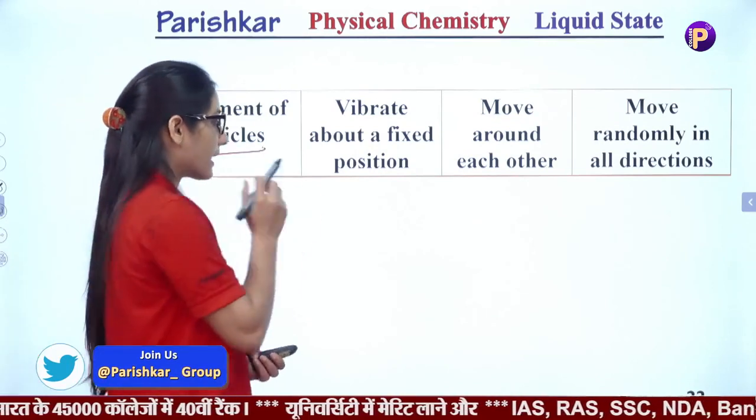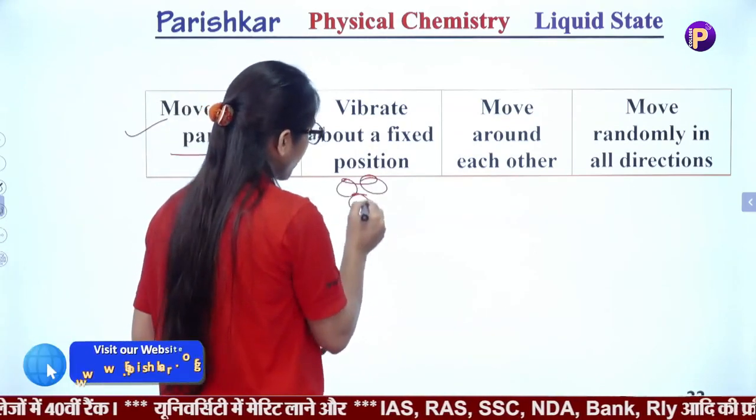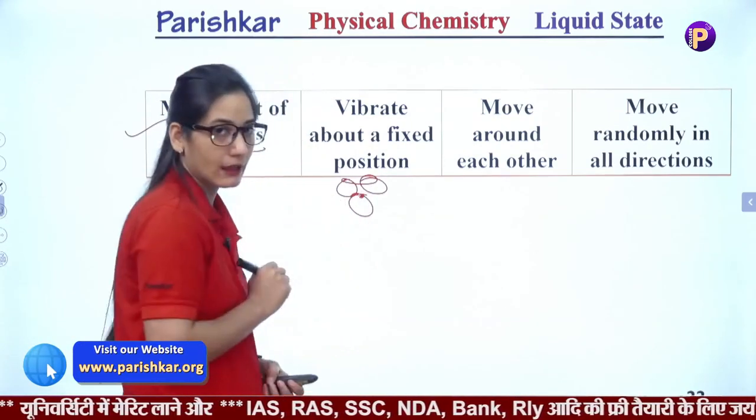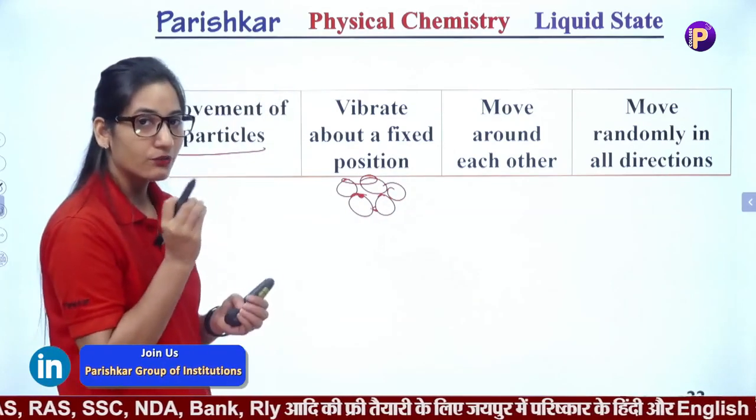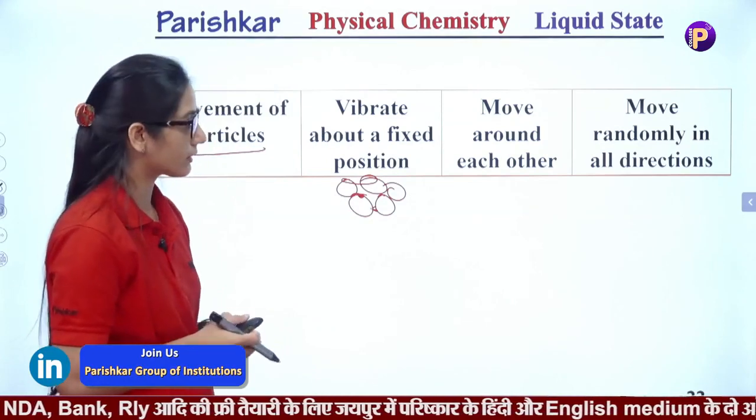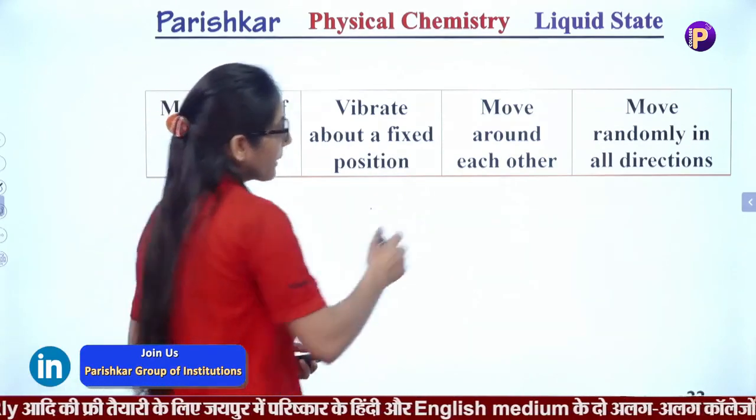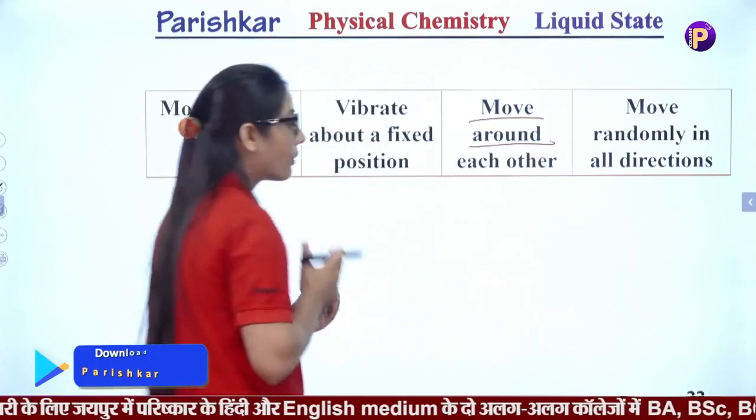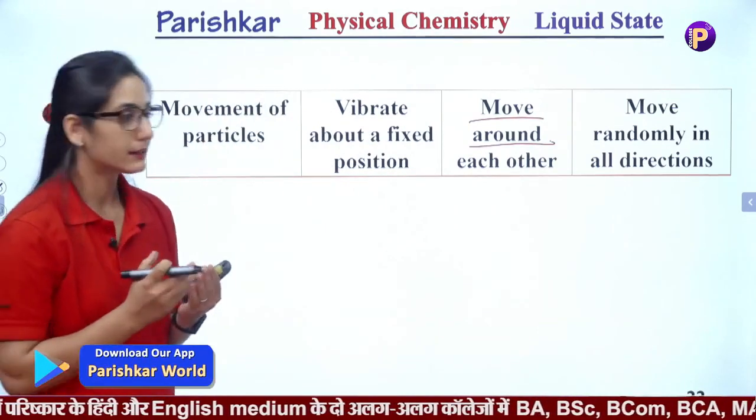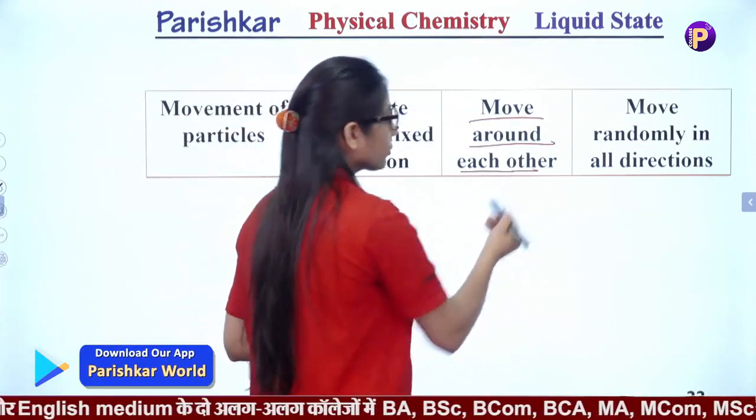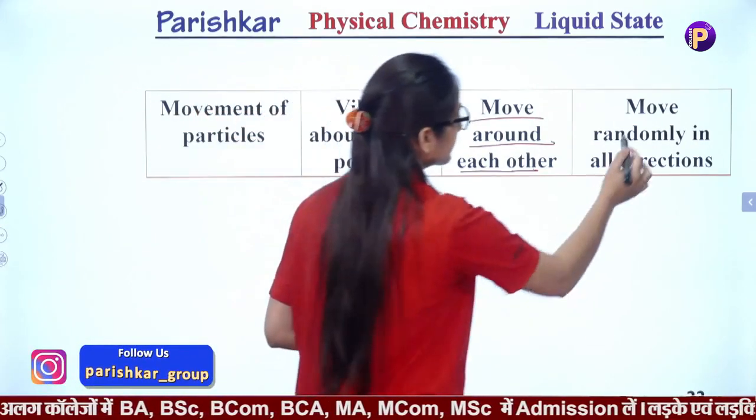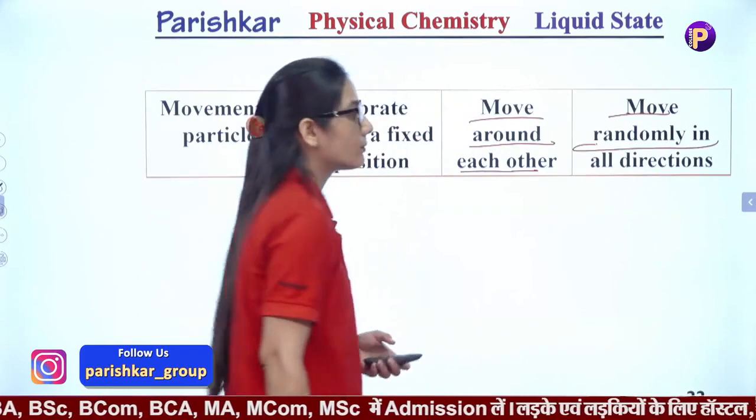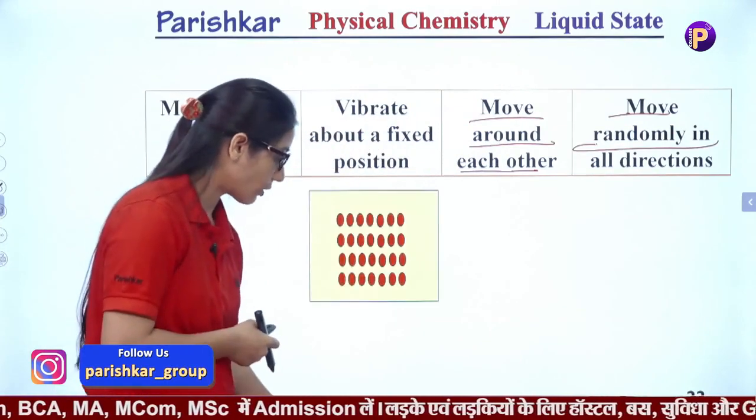Now the movement of particles. As we said, particles of solids have fixed shape, fixed volume, then the particles of solids move on their own position. They'll vibrate on their own mean position. But particles of liquids move on each other because they have available space to move. They have vacant space to move. Here the particles of gases move randomly in space in all directions.